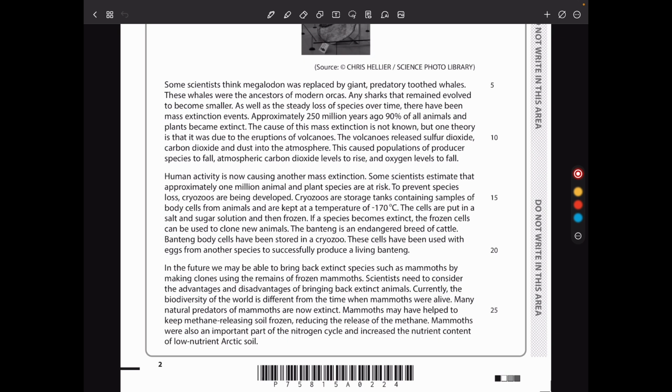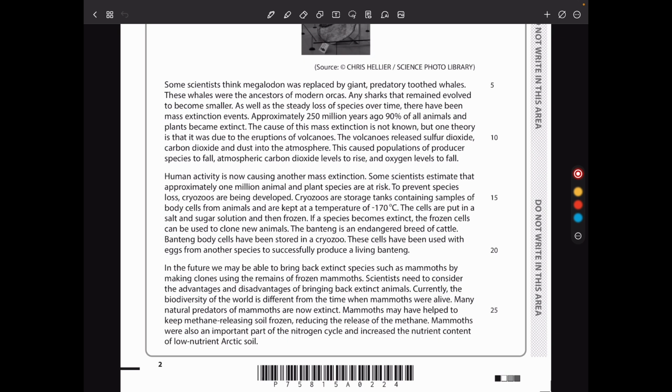The banting is an endangered breed of cattle. Banting body cells have been stored in a cryozoo. These cells have been used with eggs from another species to successfully produce a living banting. In the future, we may be able to bring back extinct species, such as mammoths, by making clones using the remains of frozen mammoths. Scientists need to consider the advantages and disadvantages of bringing back extinct animals.